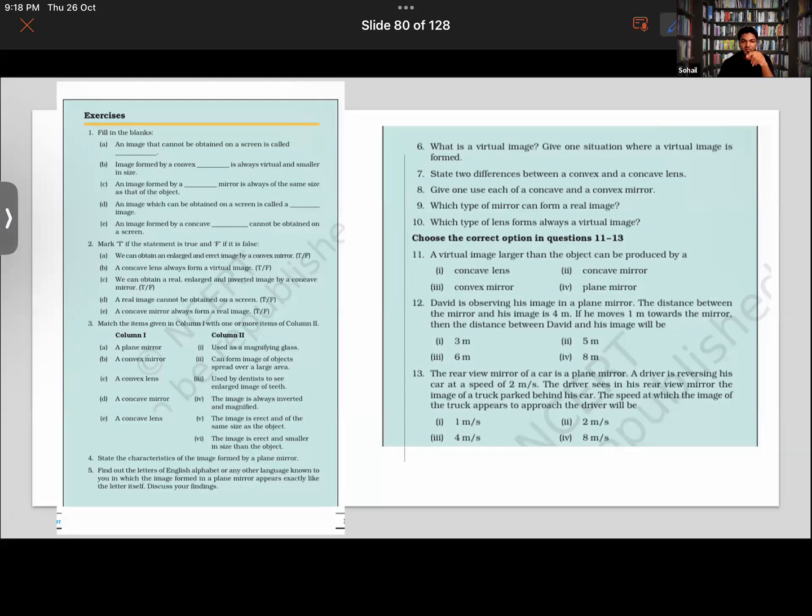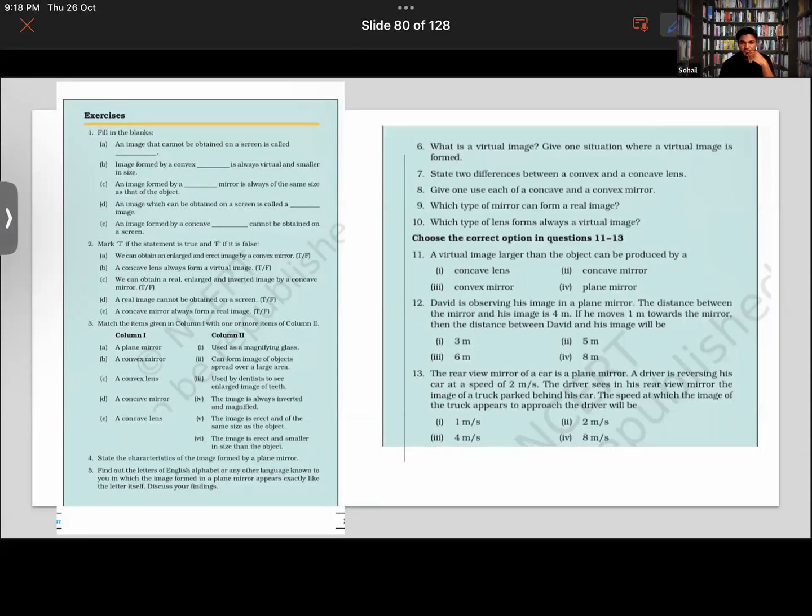Or you can continue with the same question. In the concave mirror, the reflecting surface curves inward, and if the object is close to the mirror, the image formed is virtual, upright, and magnified. Otherwise, the image formed is real. And in a convex mirror, the reflecting surface curves outward, and the image formed is virtual, upright, and diminished, usually smaller than the object.